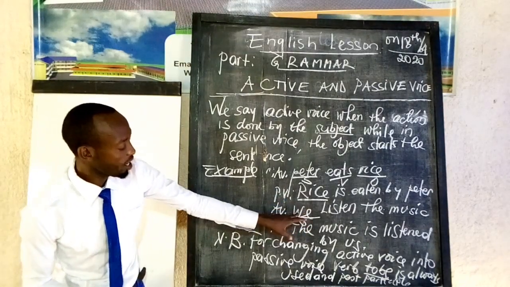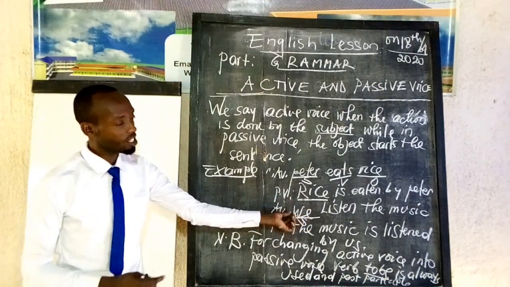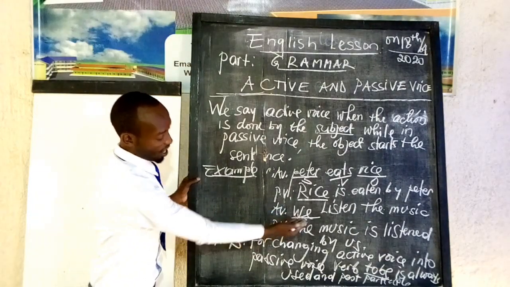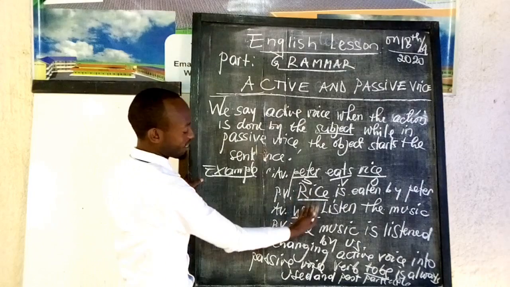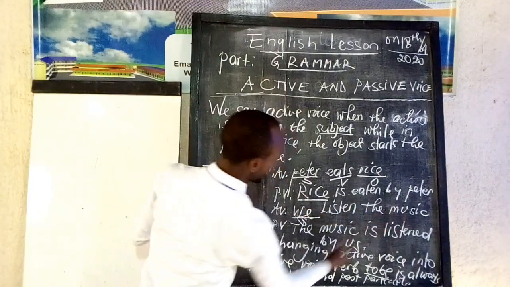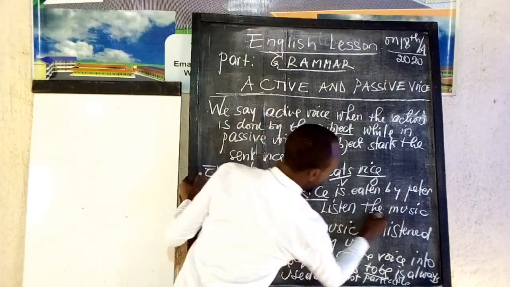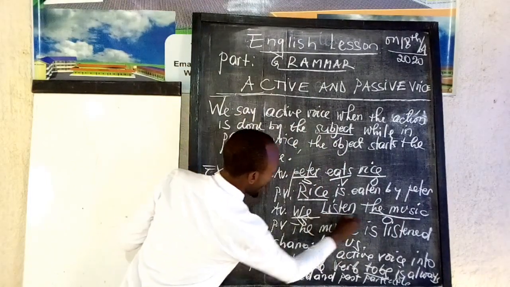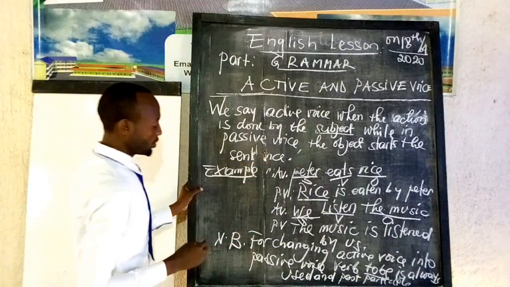So here "we" is a personal pronoun acting as a subject. Music here is the object, as we have seen in the first example, and listen is the verb.